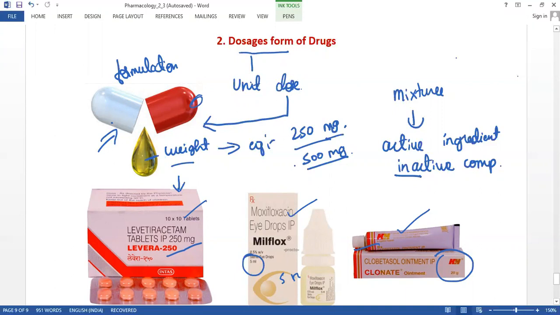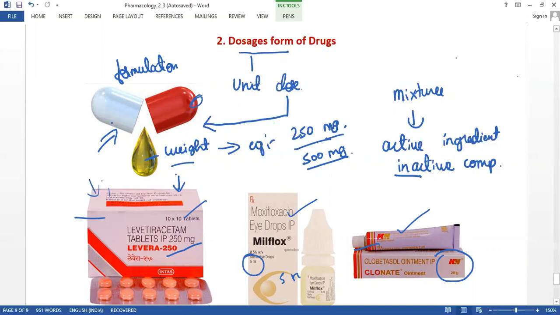So the dosage form may be ointments, creams, capsules and tablets. And tablets are also categorized: tablets which may be chewable, and others that are not chewable. So these categories are involved under the tablets.